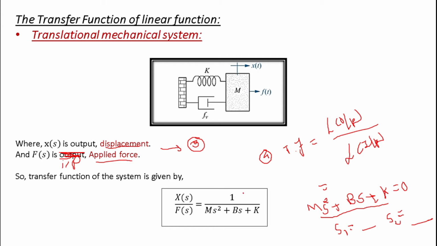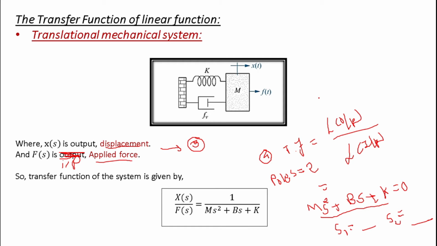Here you can see there are no zeros in the system, because in the numerator it is 1 only. So how many poles does this system have? The number of poles will be 2, because this is a second order equation.